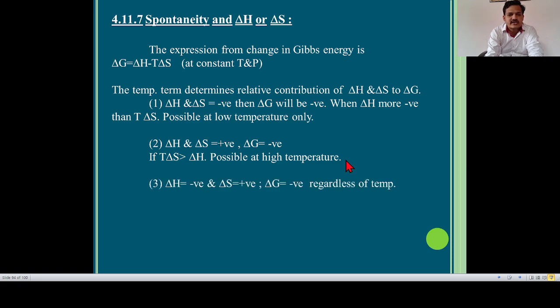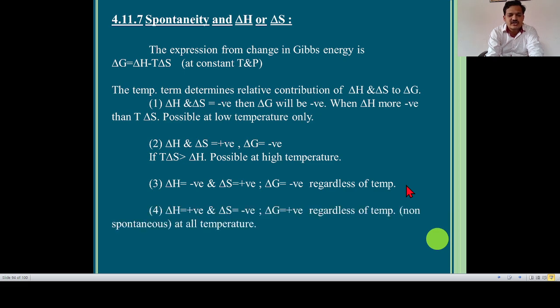Third condition is delta H is negative and delta S is positive. Then delta G is negative regardless of temperature, which means this process is spontaneous. If delta G is negative, this process is considered to be a spontaneous process.